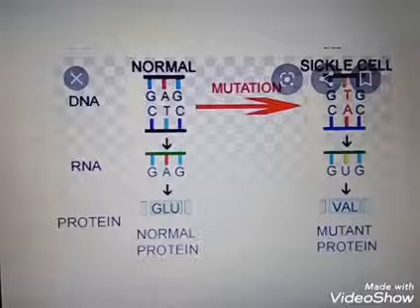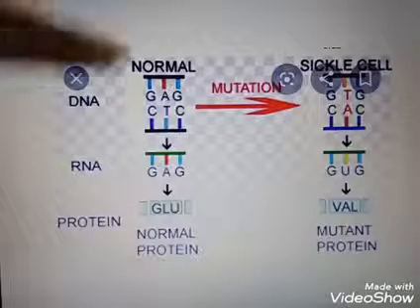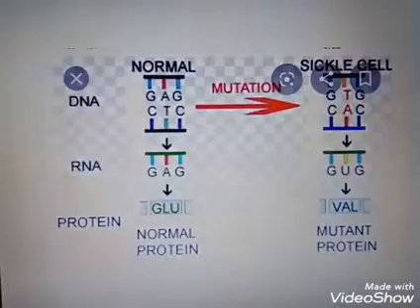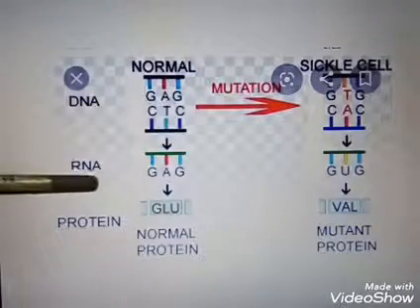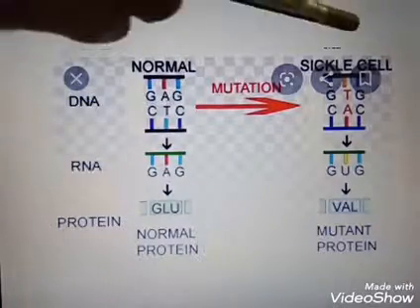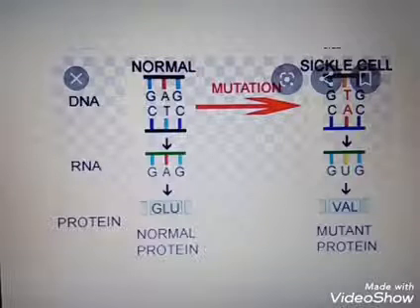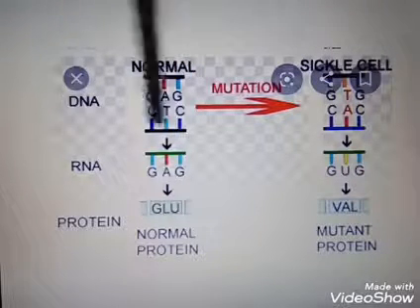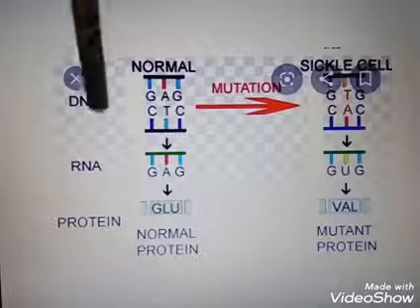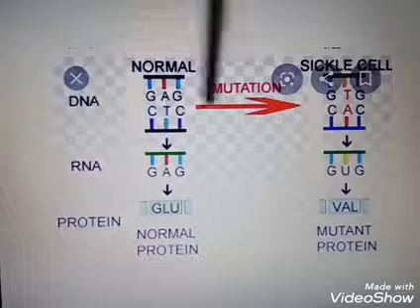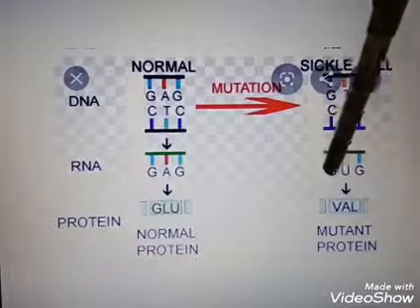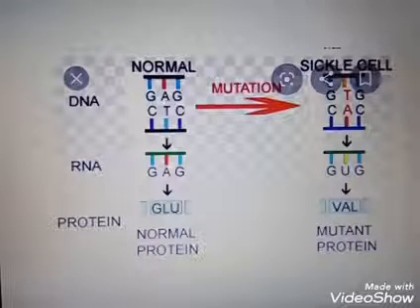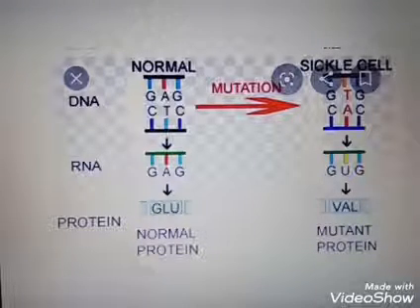Clear? Instead of GAG in RNA, it's forming GUG. So the change does not occur in the RNA. The change occurs at the DNA level. So the mutation occurs here, then the RNA is not forming properly. So here glutamic acid is not forming. Here the amino acid valine is forming, and it is a mutant protein. Clear?